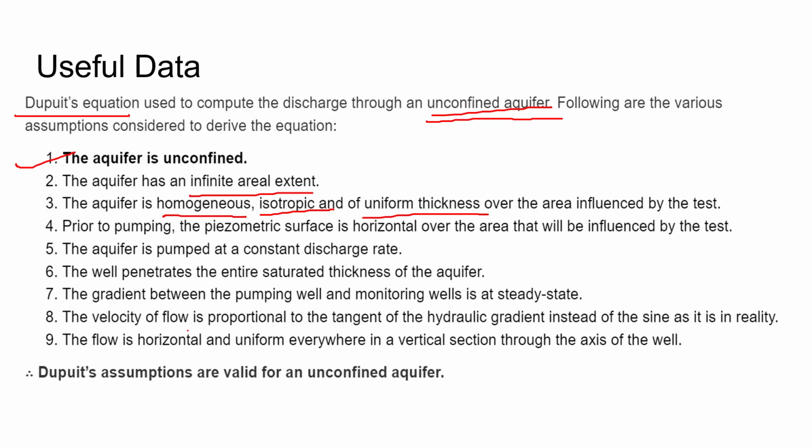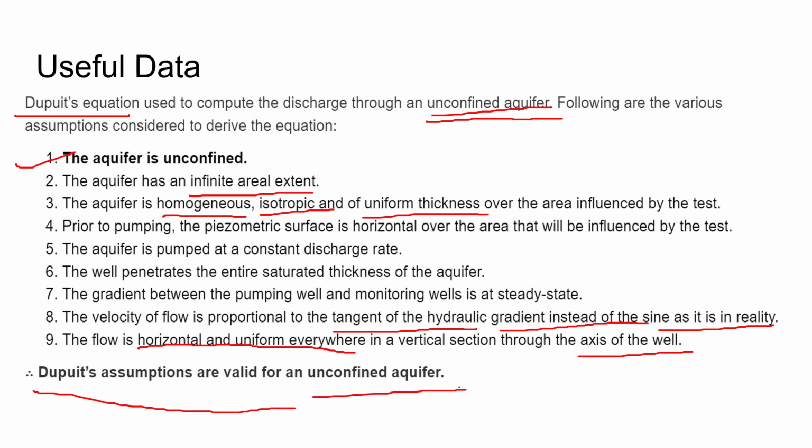The second last is that the velocity of the flow is proportional to the tangent of the hydraulic gradient instead of the sine, as it is in reality. And the last assumption was that the flow is horizontal and uniform everywhere in a vertical section through the axis of the well. So Dupuit's assumptions are valid for an unconfined aquifer.